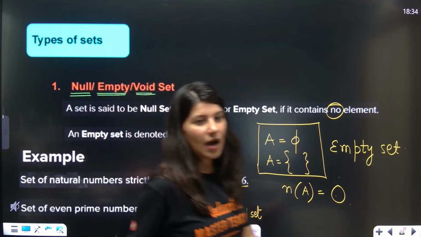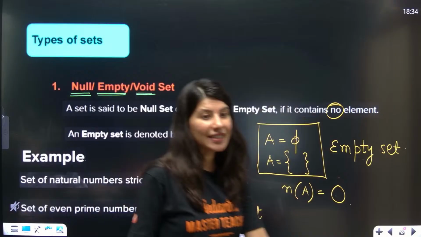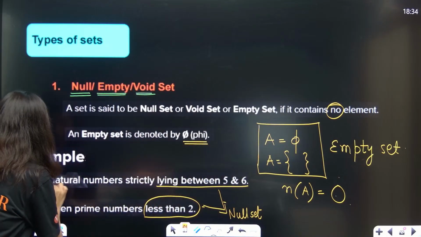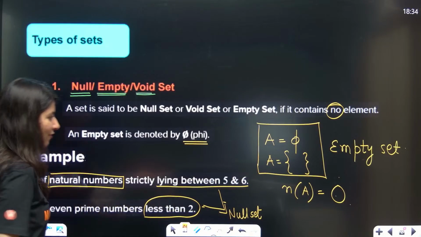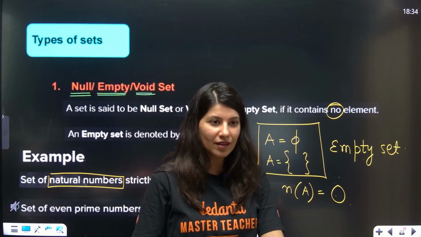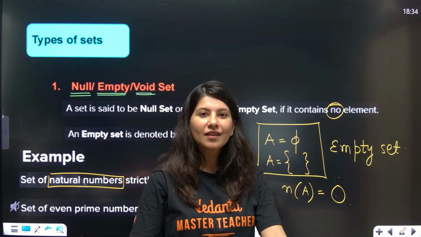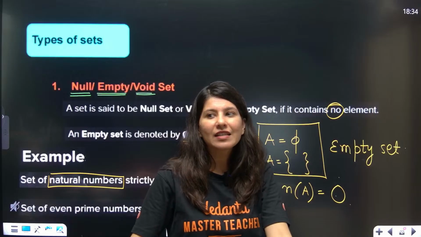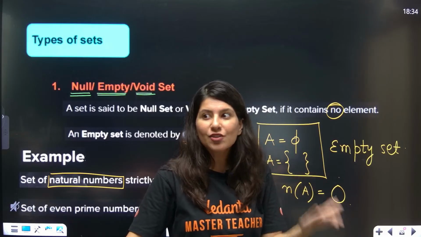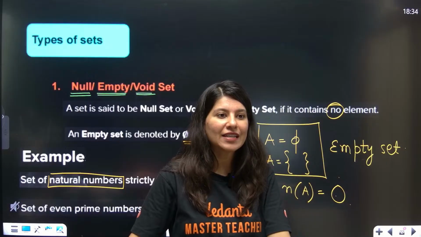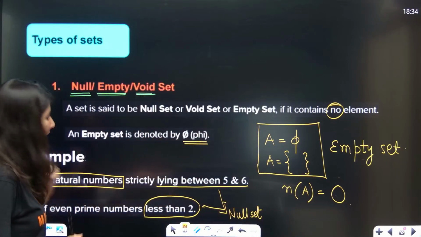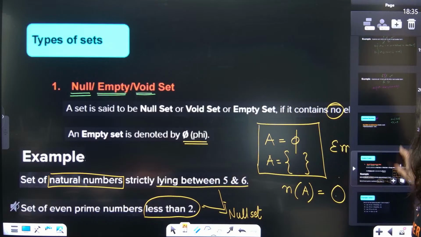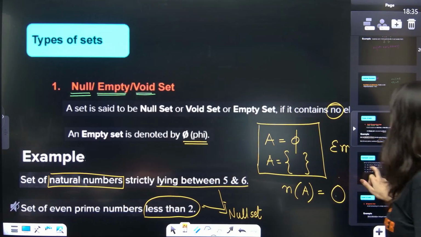Abhijit is asking, ma'am, can't we take decimal? If you can take, you can take decimal. But what is a natural number, Abhijit? Is 5.5 a natural number? Set of natural numbers lying between 5 and 6. There is no natural number lying between 5 and 6. Read the statement carefully. Is 5.5 a natural number or not? Chalo. Let's do this question now.